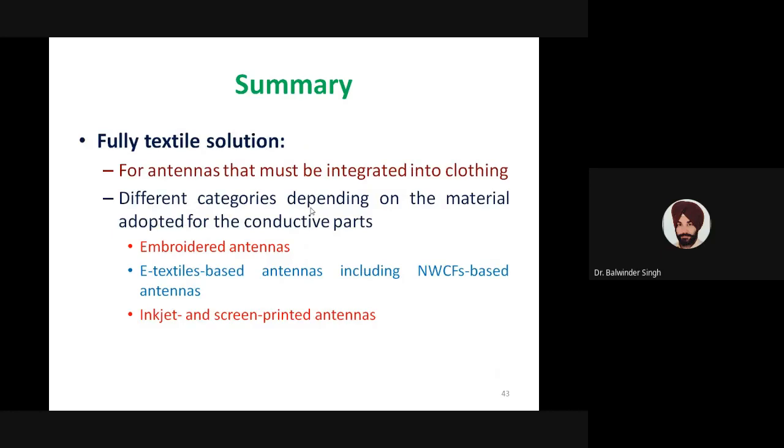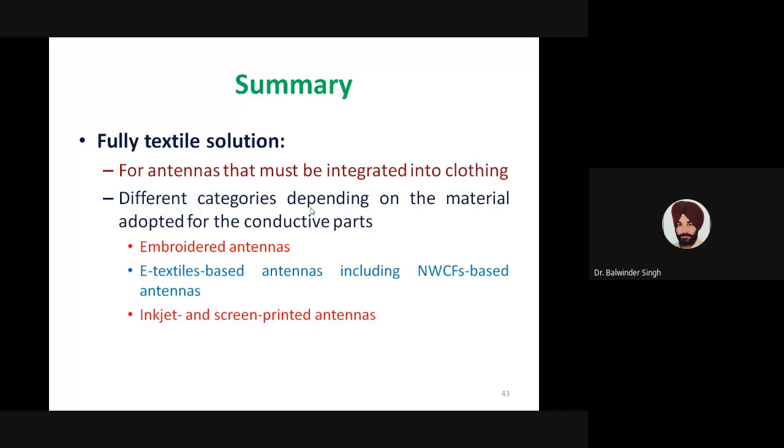Then we have also discussed these fully textile antennas. Fully textile antenna means those antennas which are using fabric solutions for both the conductive and non-conductive parts. So the conductive part as well as the non-conductive part is implemented using fabrics or conductive yarns or conductive wires. So these antennas are specially designed for integration with the cloths.